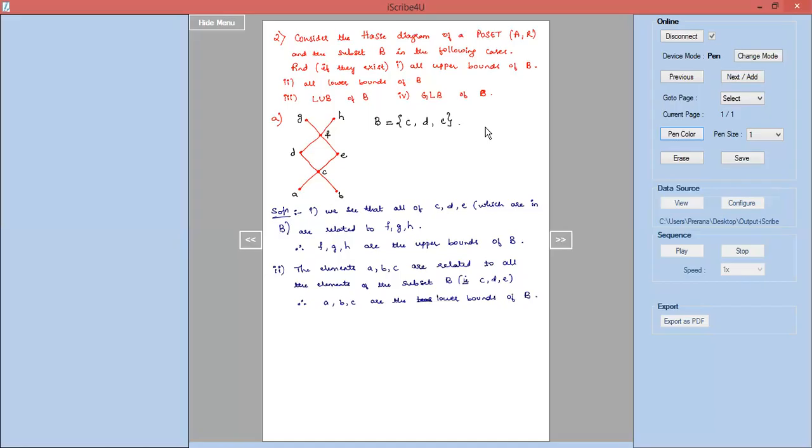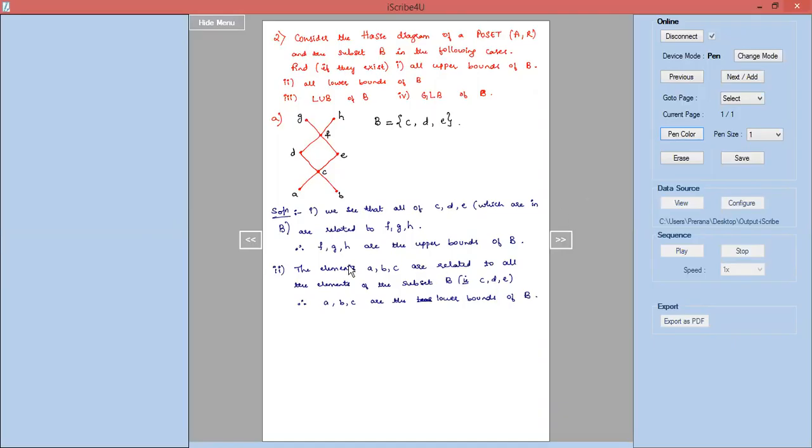Now next is least upper bound and the greatest lower bound. So least upper bound and the greatest lower bound we will understand. We'll recall the definition for least upper bound now. The definition says that any element A which you call the least upper bound should satisfy two conditions. Firstly, it should be an upper bound of the subset B, and secondly, for another upper bound say A dash, A should be related to A dash.